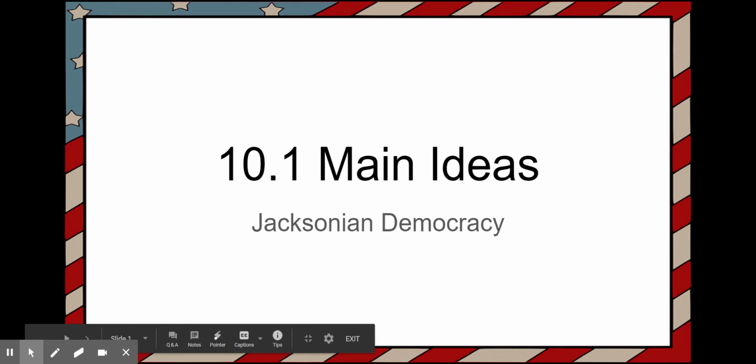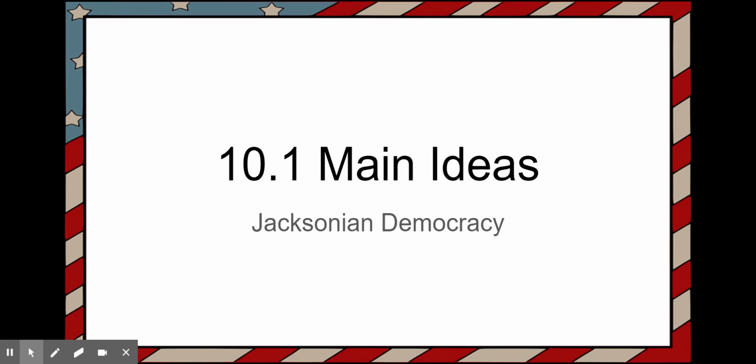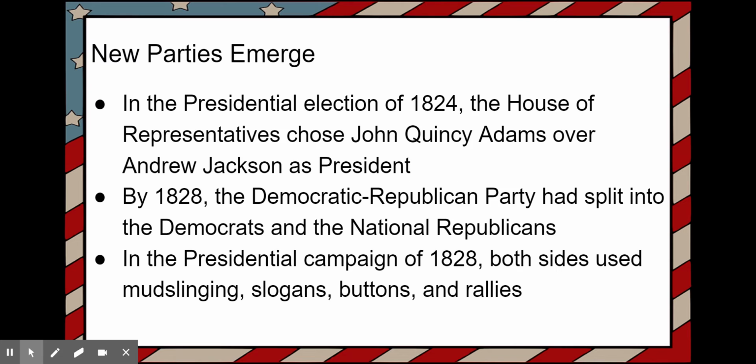All right, guys. Today we're going to go over the main ideas for 10.1. This lesson is called the Jacksonian Democracy. So this talks about Jackson becoming president.